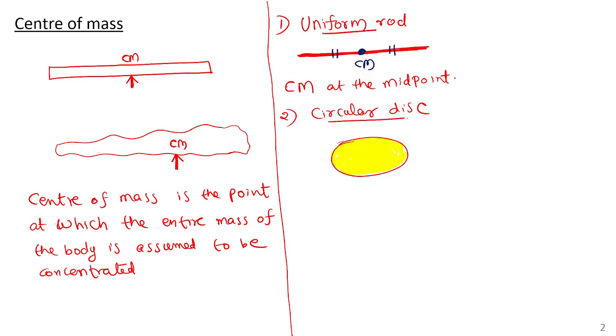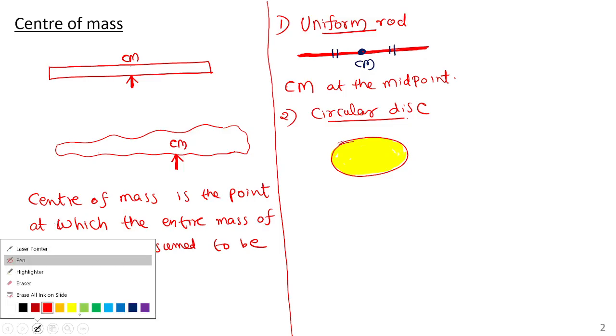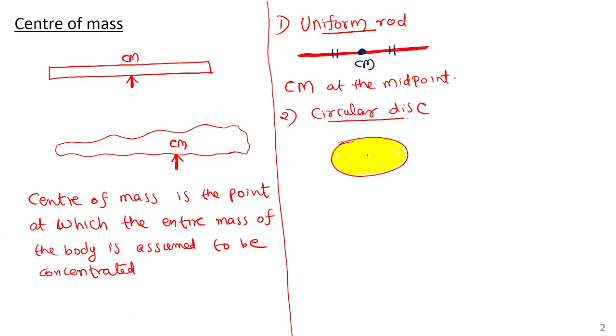Using my finger, I want to balance it. I must keep my finger exactly at the center. If I keep my finger at that point, it will be in equilibrium. Understood? And in the case of a circular ring, the center will be the center of mass. I will tell you the reason.